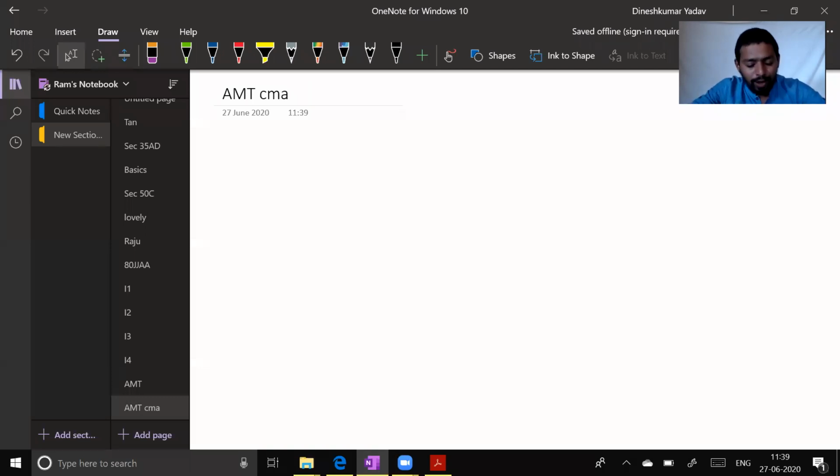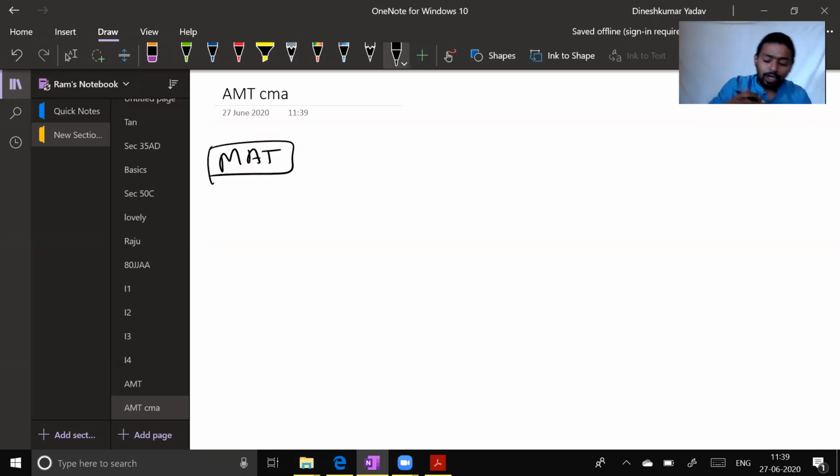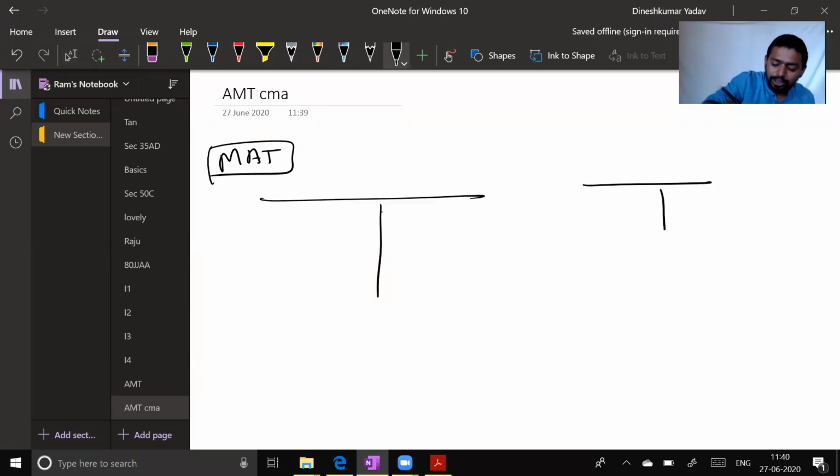To understand AMT, you need to understand a background chapter, which is not there in your syllabus. AMT has emerged out of the concept of MAT, minimum alternate tax. So I'll just give you a small introduction about MAT, which is not there in your syllabus, but through MAT you need to understand something about AMT. What happens with these big organizations in India? One of the big organizations is RIL, Reliance Industries Limited. There are many like this, but let's take RIL because you are quite comfortable with the name Reliance.